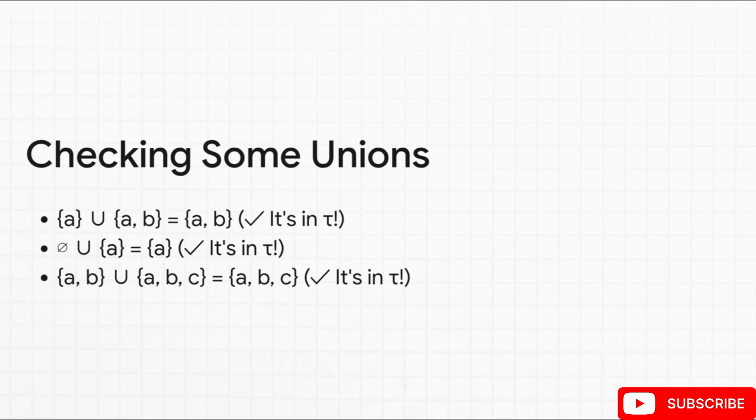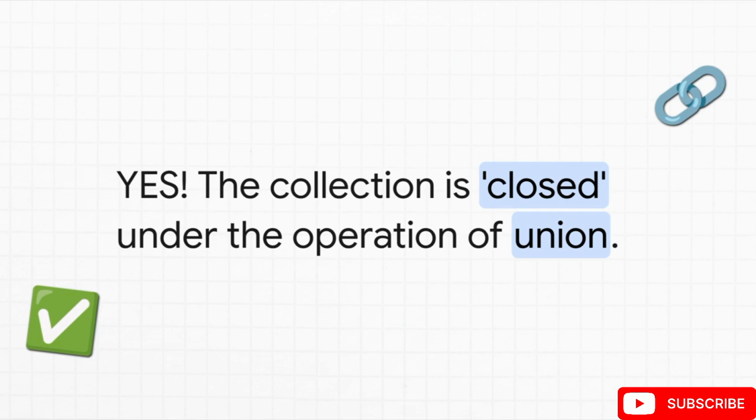How about we take the empty set and combine it with A? That just gives us A, which is also in our collection. And it turns out, no matter which ones you combine, you always end up with something that's already in tau. So that's another big yes. Rule 2 passes. The fancy math term for this is that the collection is closed under union. It means you can't escape the collection just by combining things.